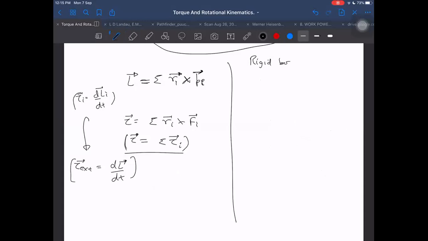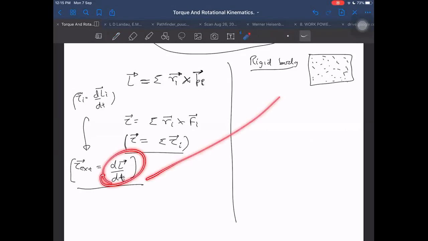A rigid body has another condition. It is also a system of particles, but in this the particles are constrained so that their distances remain constant with respect to each other. They have this extra constraint. So for the rigid body also, this formula will still be applicable, because when it is applicable for the particles, and a rigid body is composed of particles. But for a rigid body, we have its own special formula.